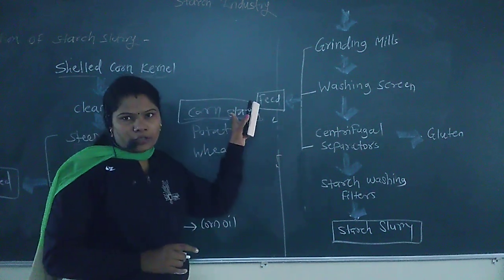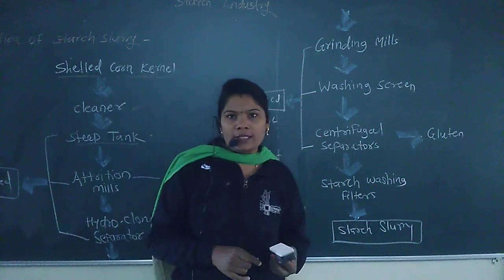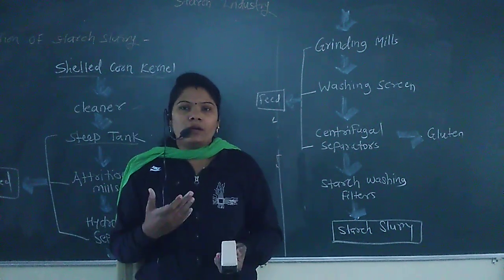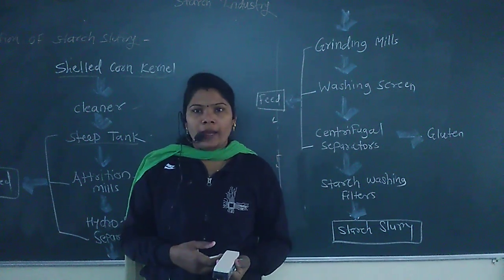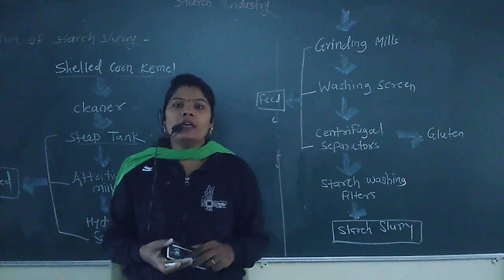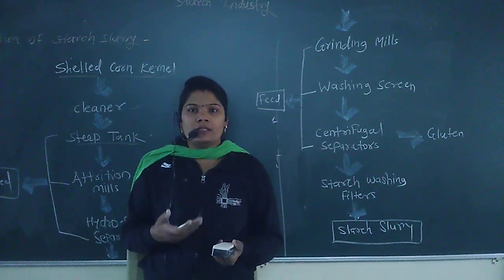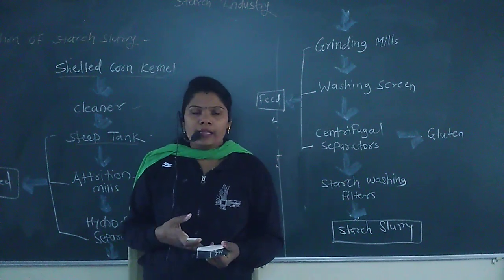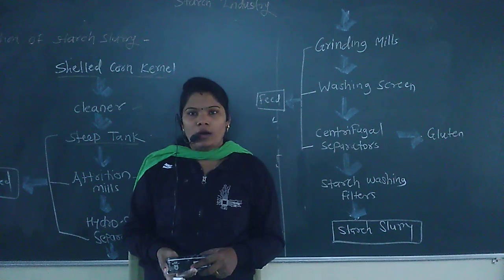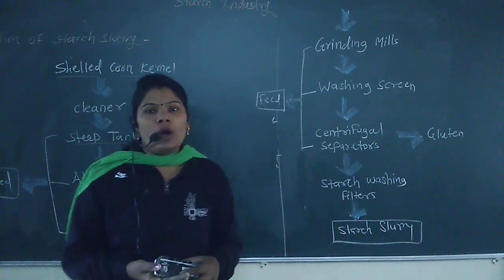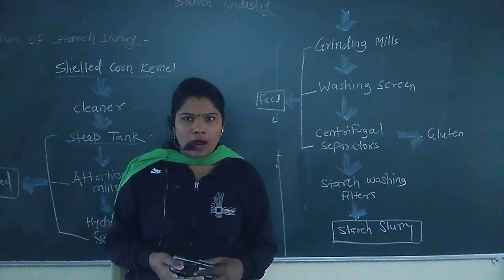Corn starch. For making this corn starch, it is made by a two-step process. First, we have to make the corn slurry. After making this corn slurry, the slurry is transferred into a tank and there is a formation of the corn dextrin, also called corn starch. So let's start our topic, that is making of corn starch.